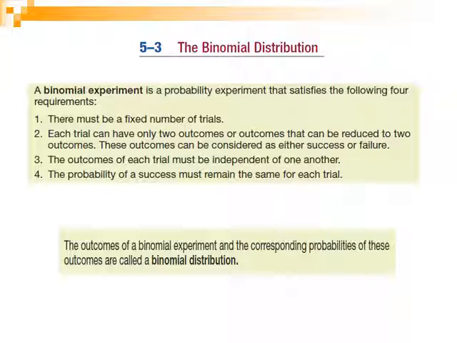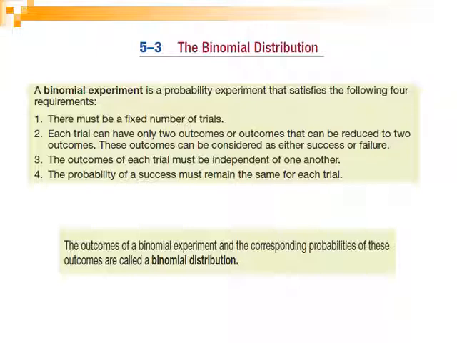These are all examples of countable trials.